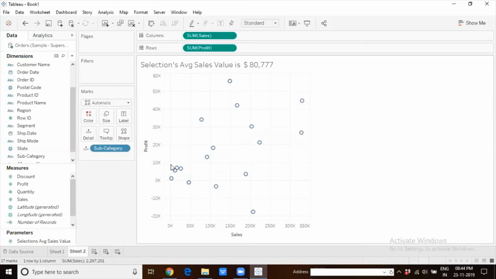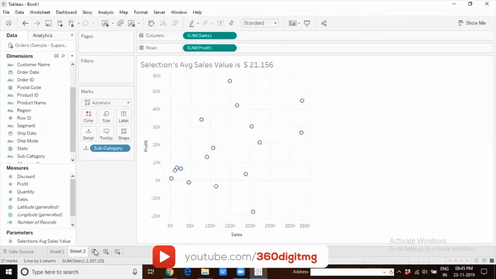So now whatever data points you select, it's computing the average of those values, and that is coming up here on the title. I have chosen to represent it on the title. You can represent it any way you want. You can also represent it by creating a reference line based on this value. So it's your choice how you ultimately show the data. I have chosen to put it on the title. So that is how, from within the parameter action box, you can actually create a parameter of your choice and then use it.